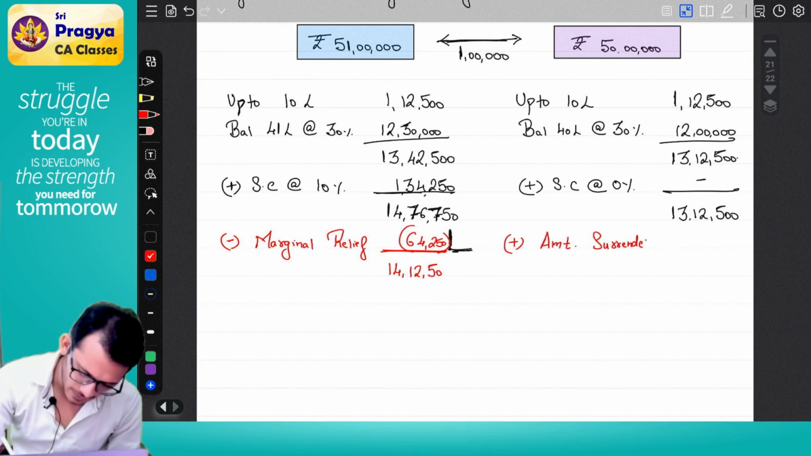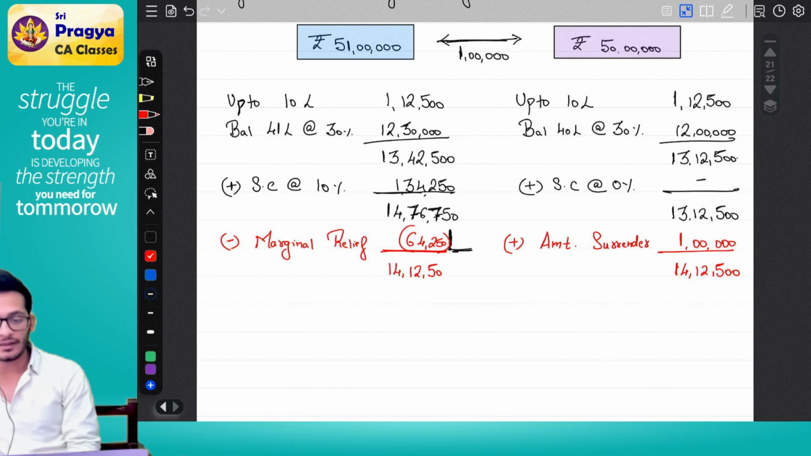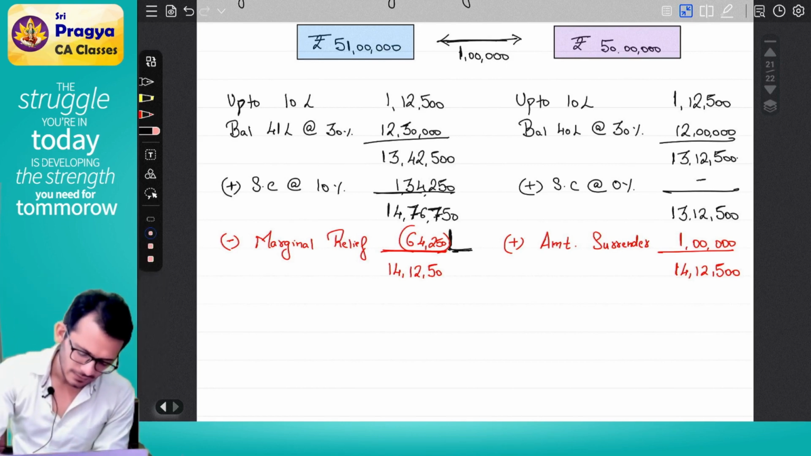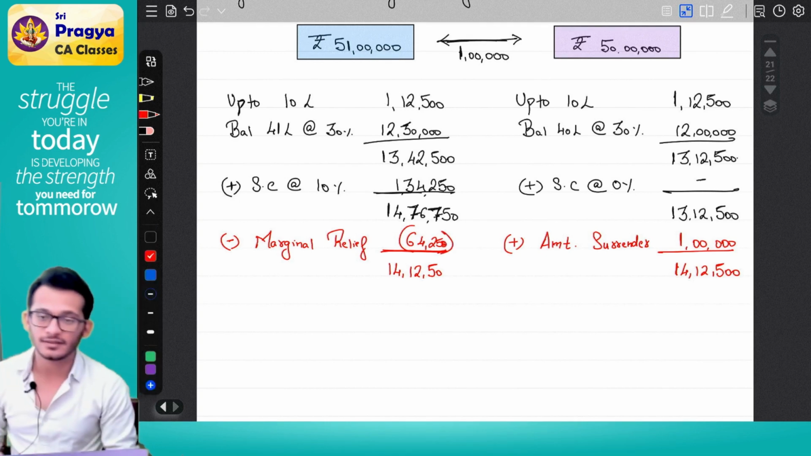How much am I surrendering? 1 lakh. Extra will become 14,12,500. Yes, this is a concept of marginal relief. What is this marginal relief?